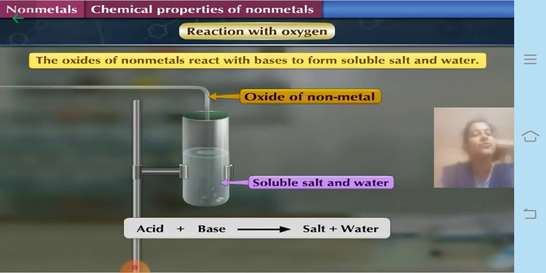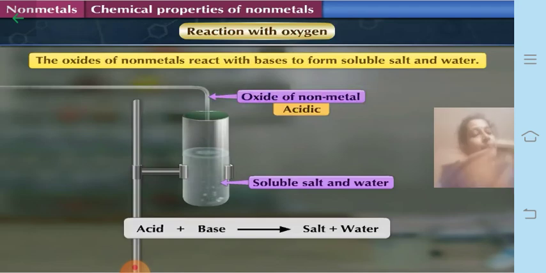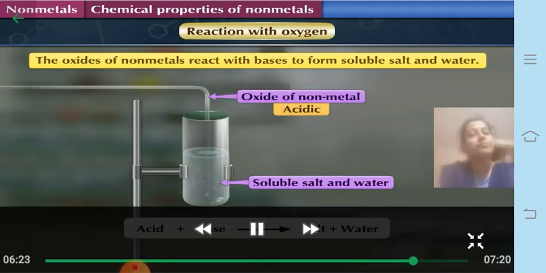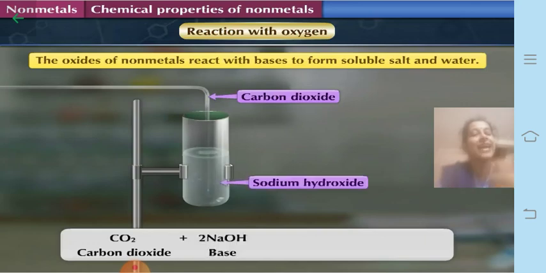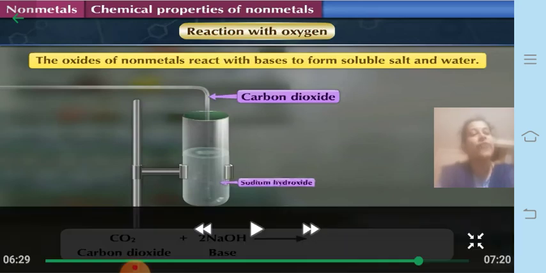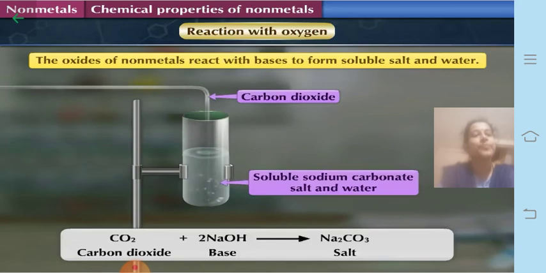Since non-metallic oxides are acidic in nature, you will have to treat them with a base. For example, carbon dioxide, when it reacts with sodium hydroxide, the base, forms sodium carbonate as the salt and water. So it is also a neutralization reaction. This is one of the examples.